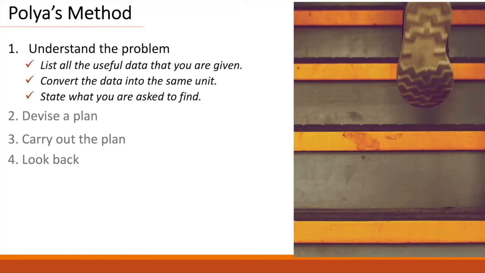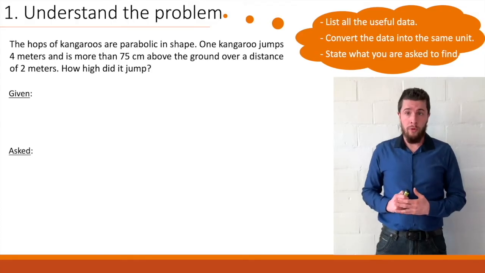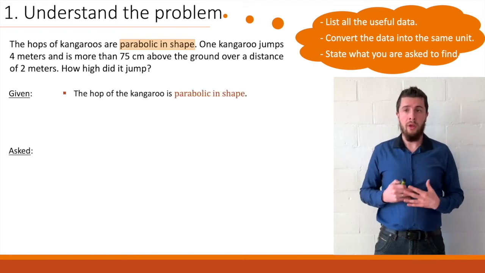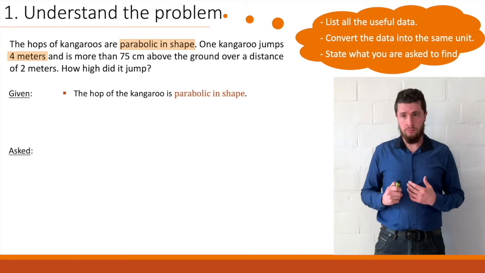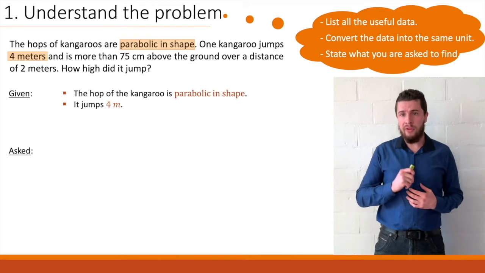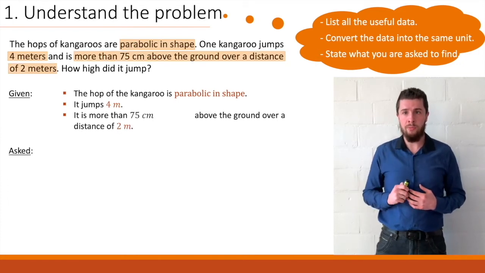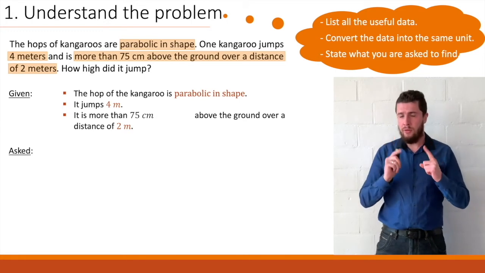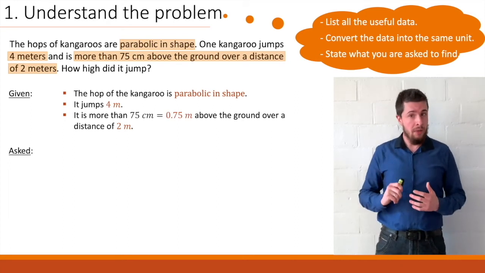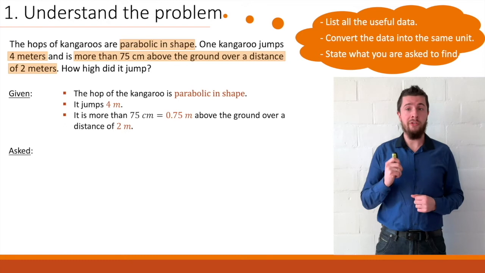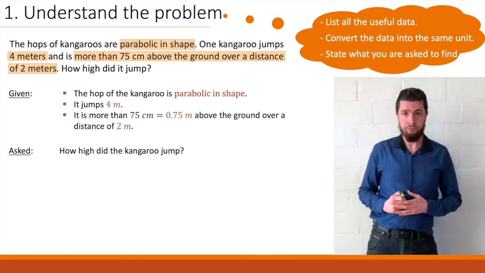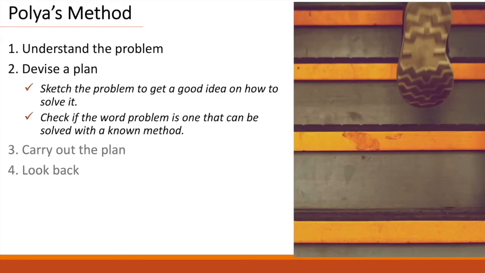First, we go in and try to understand the problem. First, we know that the hops are parabolic in shape. This is very important to us. Second, we know that the kangaroo jumps 4 meters. And it is more than 75 centimeters above the ground over a distance of 2 meters. We'll be adding this, but beware, 75 centimeters, look at the units, it's not the same as our other data, so we will be converting that to 0.75 meters. Next up, we were asked to find how high the kangaroo jumped. So the height.